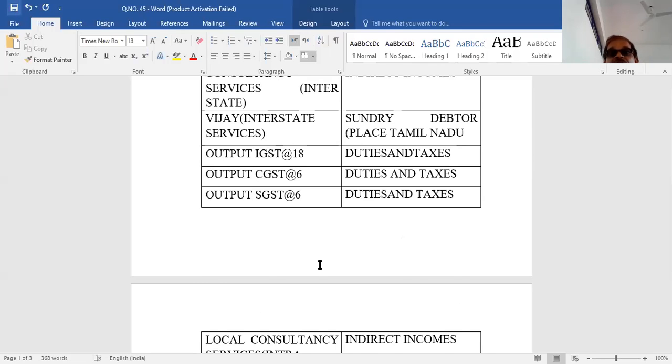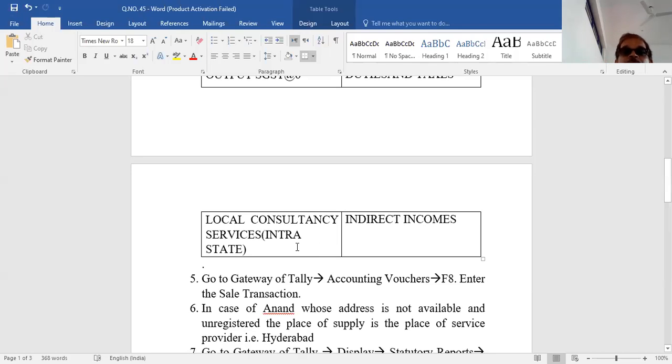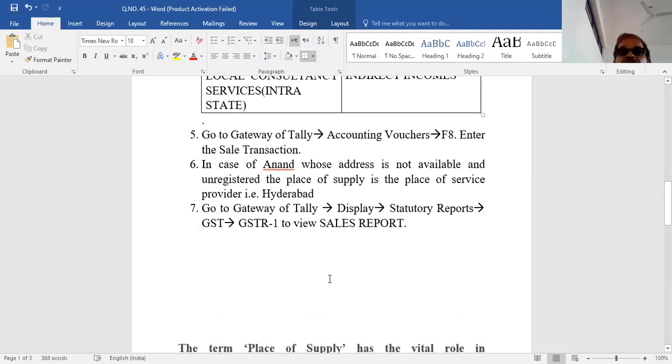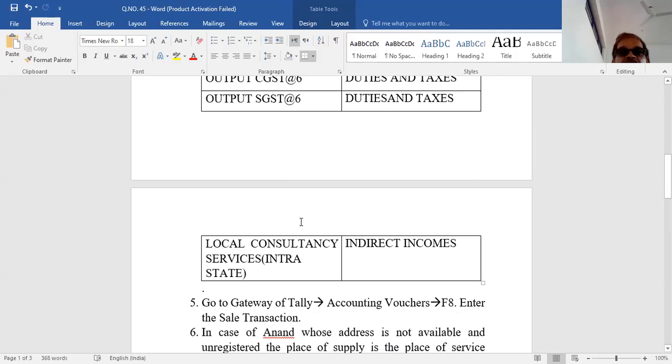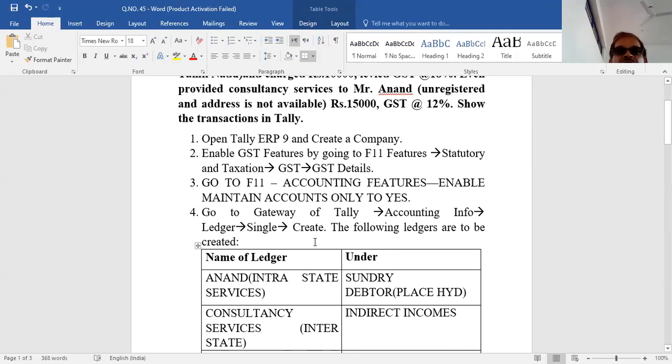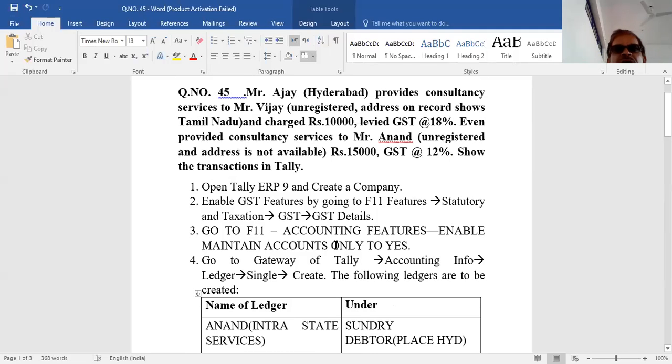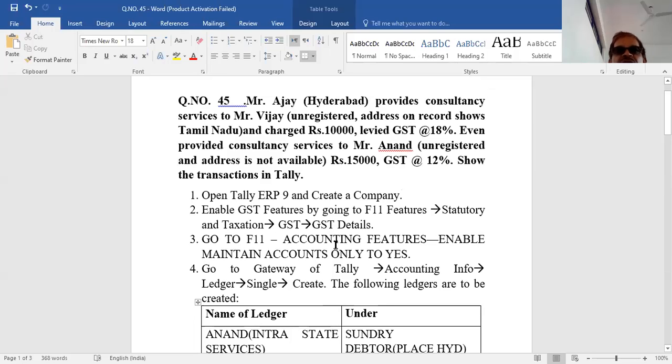Right, so place of supply plays a major role in determining whether it is an intrastate supply or an interstate supply. Now I will show you how to execute this in the Tally software. I have the GST number already available with me. Now we'll go to the Tally software.